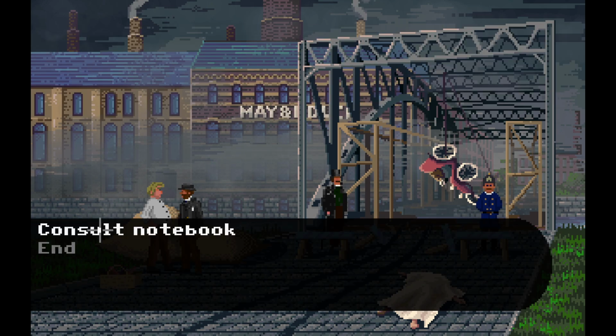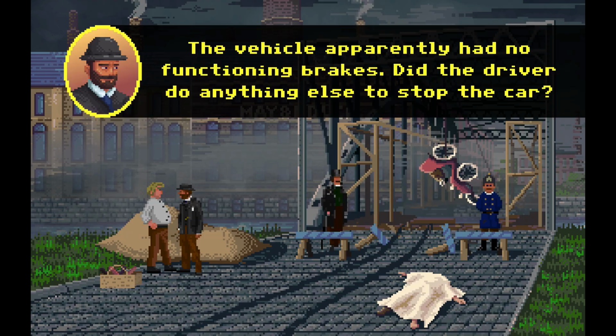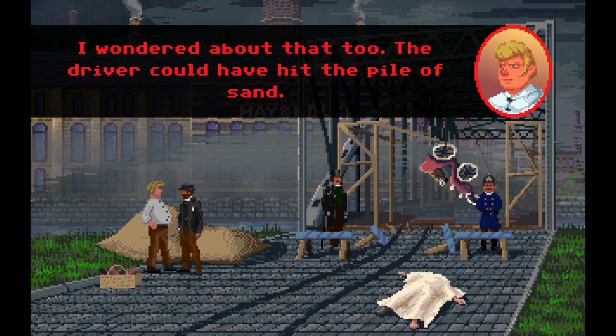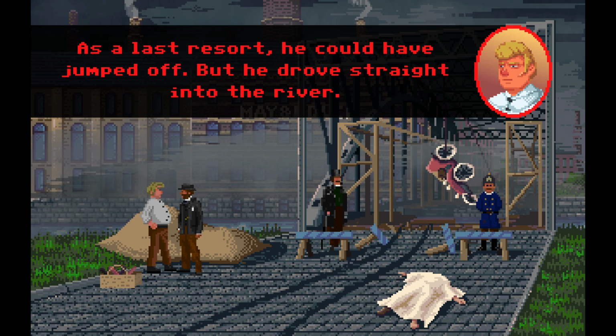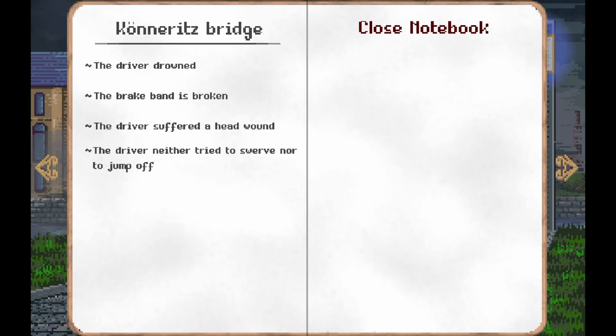Let's talk about something else. Consult notebook. Brake band is broken. The vehicle apparently had no functioning brakes. Did the driver do anything else to stop the car? I wondered about that too. The driver could have hit the pile of sand. As a last resort, he could have jumped off, but he drove straight into the river.